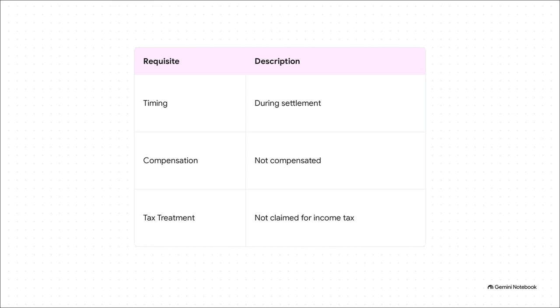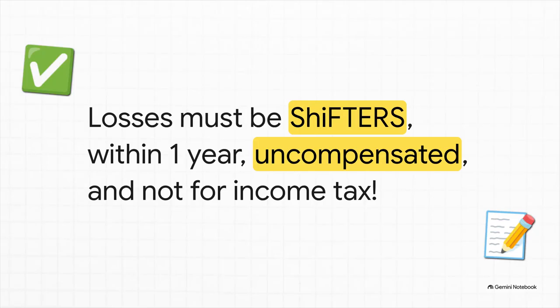I mean, think about it. If an insurance company already paid for the fire damage, the estate didn't actually suffer a real financial loss, right? And third, the tax treatment. You cannot claim this exact same loss as a deduction for income tax purposes. Absolutely no double dipping allowed. All right, let's lock this in with a rapid-fire bullet review. Say it with me. Deductible losses must be ShIFTERS, occur within 1 year, remain totally uncompensated by insurance, and not be claimed for income tax.